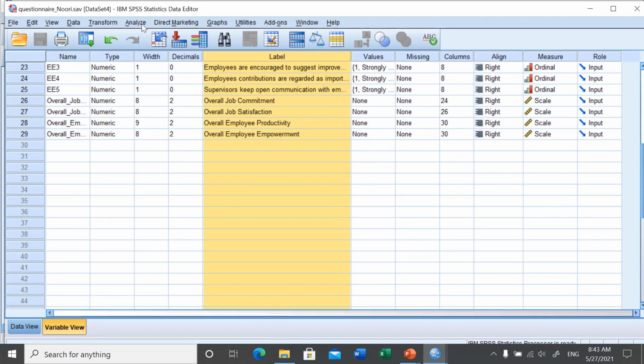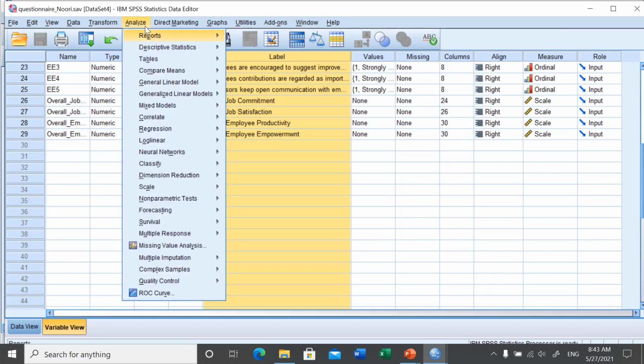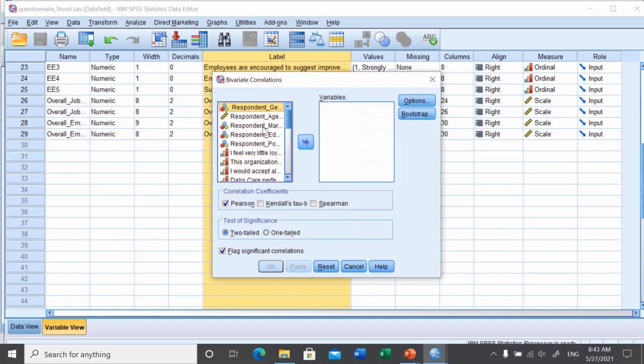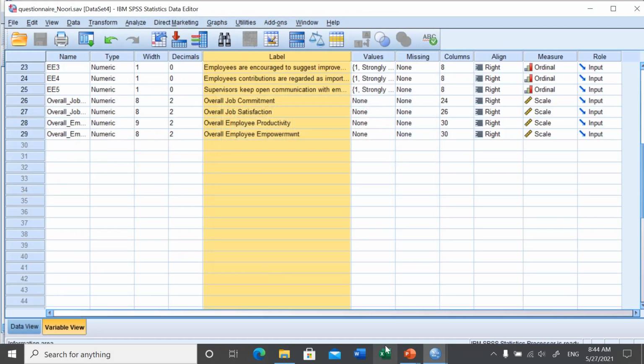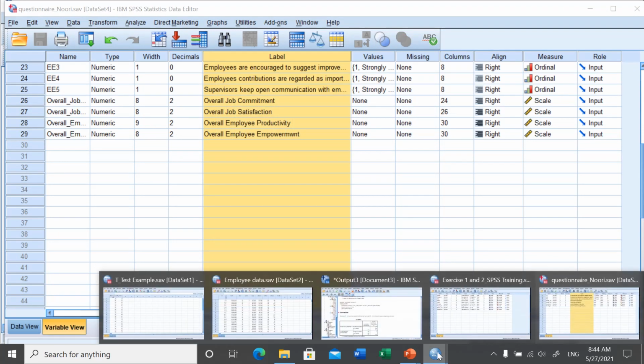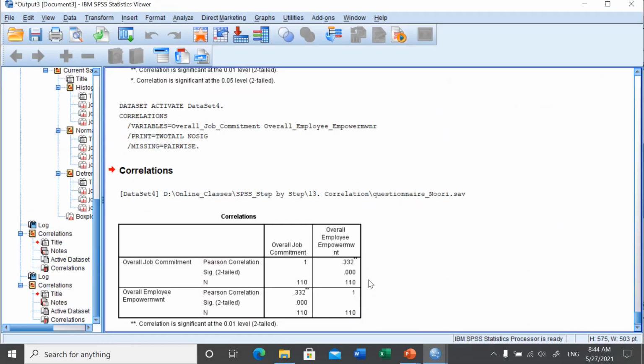So I will go to Analyze, then Correlate, then Bivariate. Then overall job commitment, and then overall employee empowerment. Let us see only these two variables. Then click on OK. Then in the output window you can see the result.